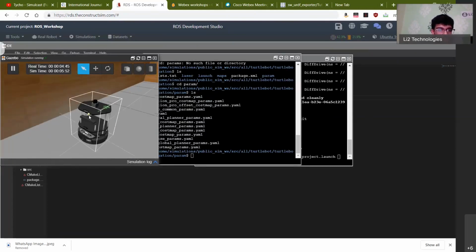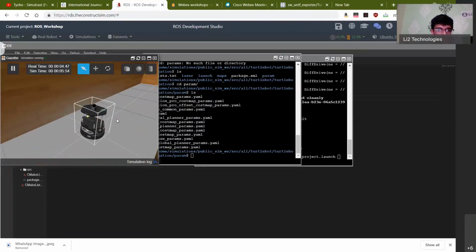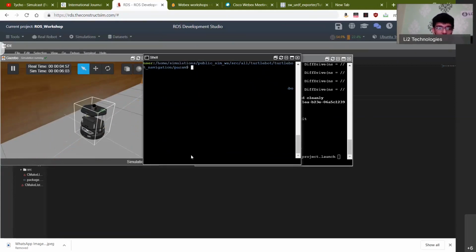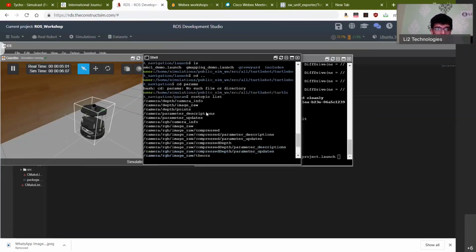Now, when you're dealing with a real robot like this, you will also have to be familiarized with how the data is being published for you to really understand what kind of computation you can do with it. So I'm going to introduce you to a new ROS command here. It's called rostopic list. Just a refresher of what topics are: topics are basically channels into which data is published in the form of messages, right?